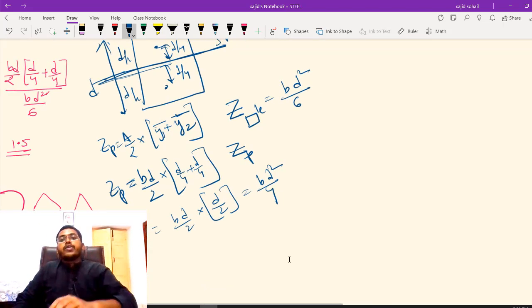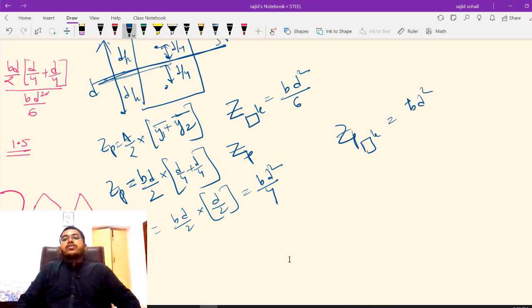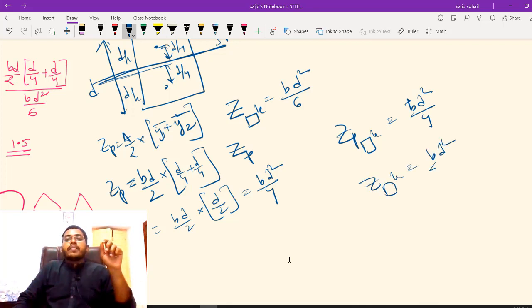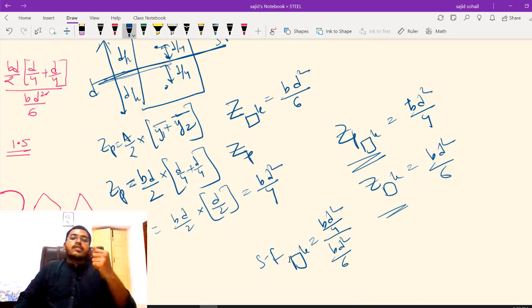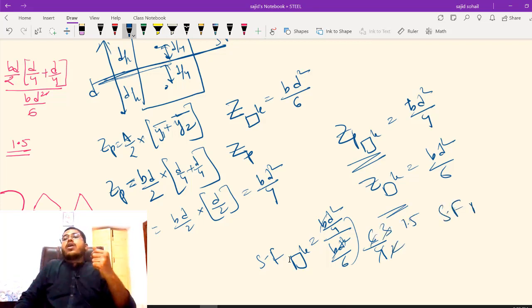You can clearly see your Zp value of a rectangle is bd square by 4 and the Z value of the same rectangle is bd square by 6. You can clearly see your Zp value is greater than your Z. So what is your shape factor? Shape factor of a rectangle, very important bit, Zp by Z, bd square by 4 divided by bd square by 6. bd square cancels, 6 goes up, 6 by 4 is your shape factor. How can you write it? 2, 3, this 1.5. So the shape factor of a rectangle, very important bit, is 1.5.